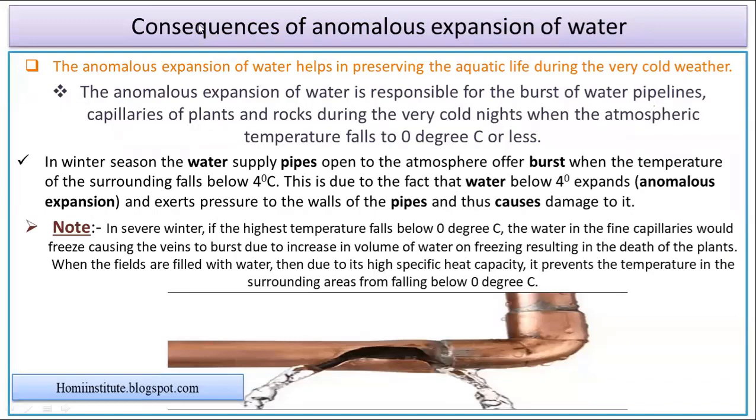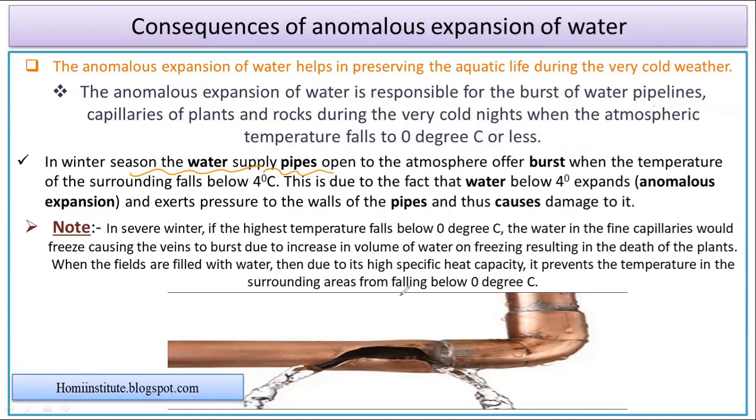So there are some consequences of the anomalous expansion also, that during the winter season we do used to observe that in some places the water pipes get blasted out. So that is because of the change in the density.